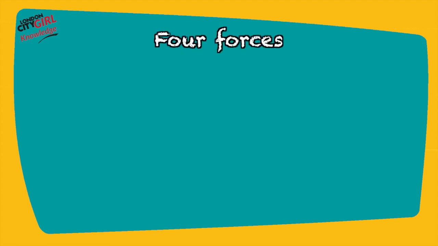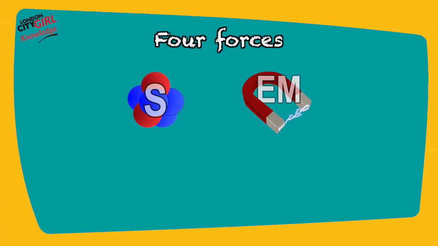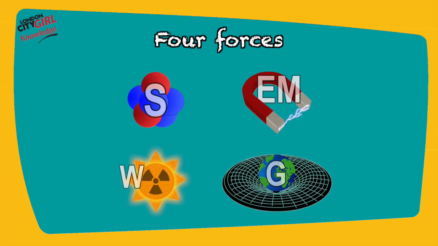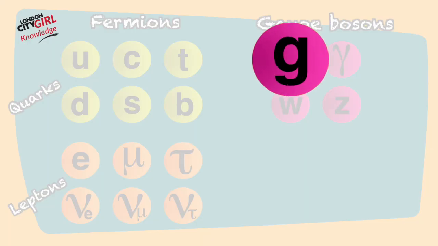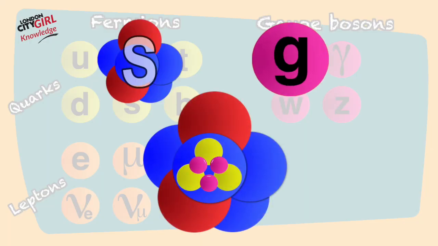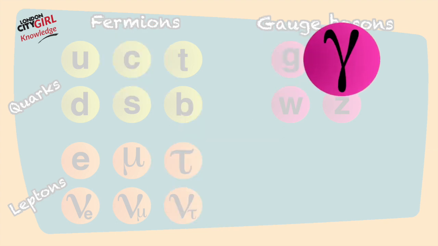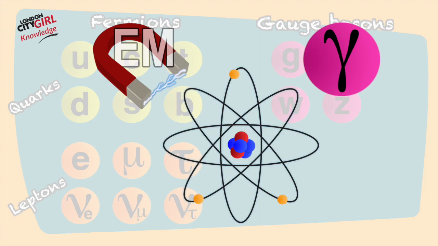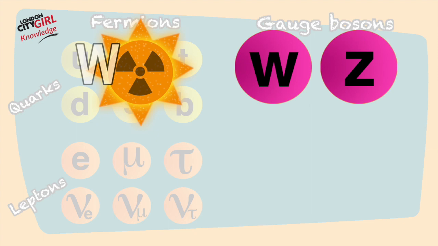There are 4 forces that we know of: the strong force, the electromagnetic force, the weak force, and gravity. Gluons mediate the strong force between the quarks, holding them together within the protons and neutrons. Gluons also mediate the strong force between the protons and the neutrons, holding them together within the nucleus of the atom. Photons are particles of light which carry the electromagnetic force that holds the electrons in atoms. W and Z bosons carry the weak nuclear force, which is involved in some forms of radioactivity and plays a role in how the sun burns.